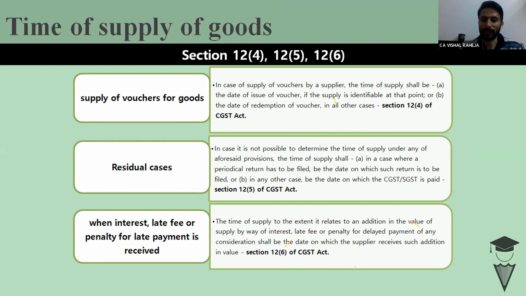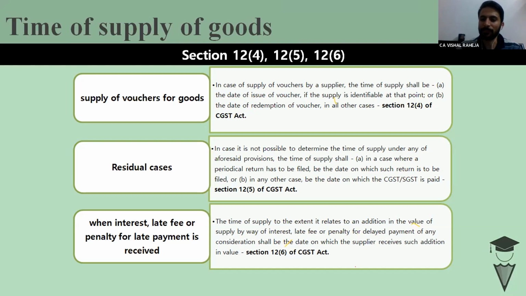So let us understand this with the help of example. I made a supply today. This is 20th of January. I made a supply. I raised the invoice by today itself. I received the payment by today itself. But there was some penalty due to any other reason or interest due to some other reason. However, the payment has been received, but for the sake of convenience, let us assume I am getting some other money in the form of late fee or interest.